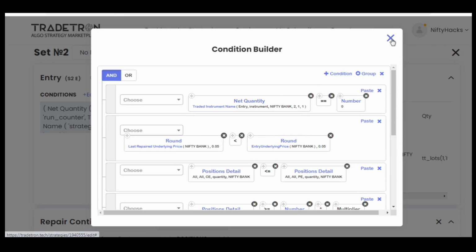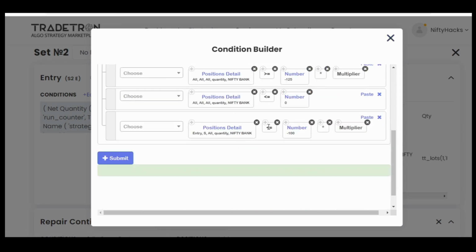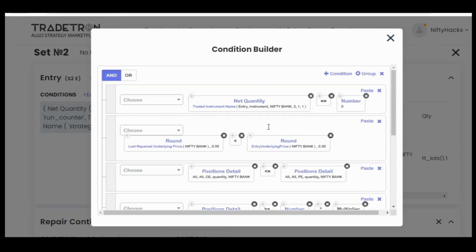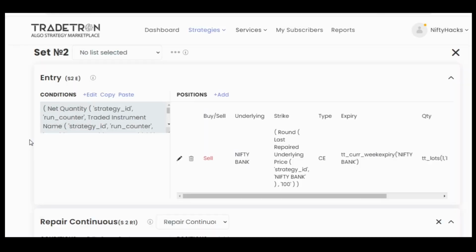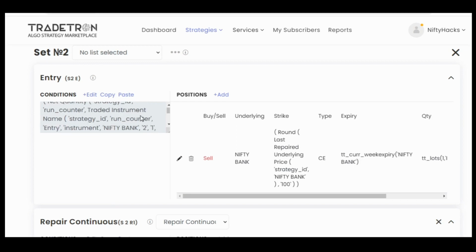Now what do you have to do? Just copy this and paste in set 3, set 4, set 5, set 6, as many call side entry sets you want to create. I already told you, the more sets you create, the more the chances of better performance of your strategy. So just copy and paste in set 3, set 4, set 5, set 6, and after that only change net quantity parameters only. From here 211, change to 311, change to 411, change to 511.